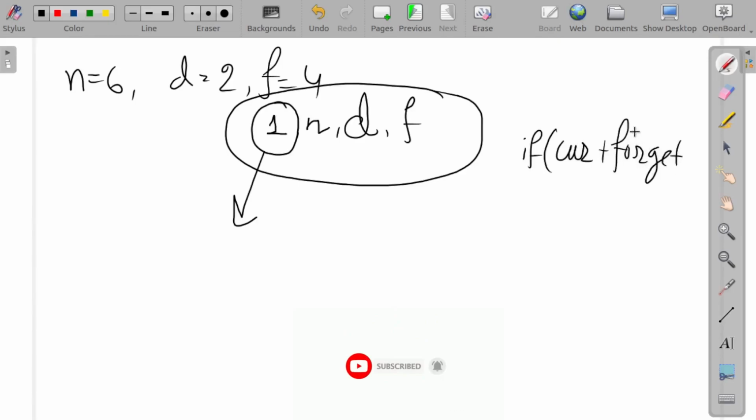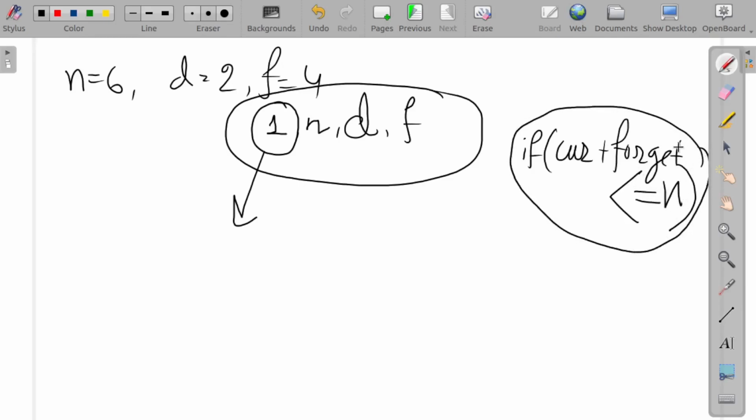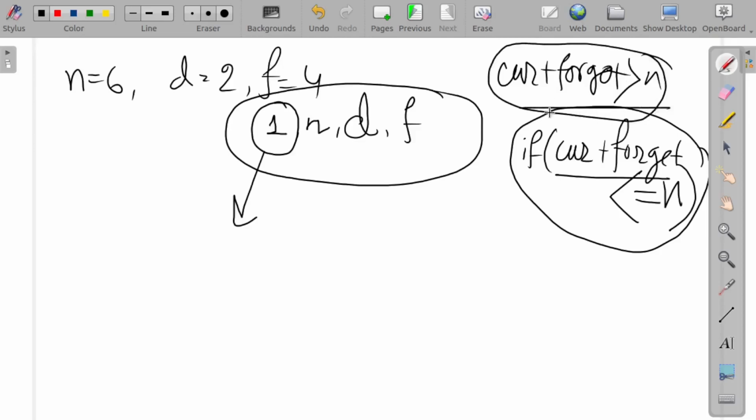If it is less than or equal to n, that is one case. Suppose current plus forget value is greater than n; in that case we need to count that value as part of the answer.